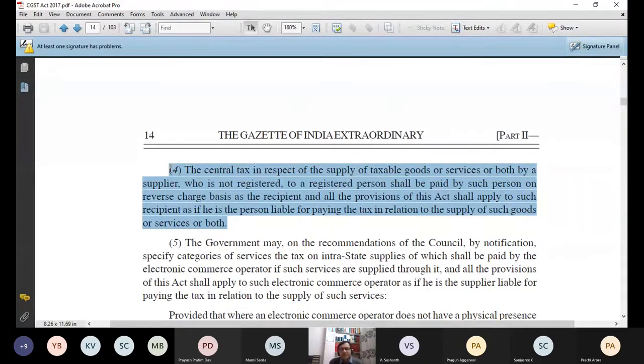So whenever you need a change in the act, that has to be done only with the help of a new act. Change in the act is only possible through a new act. No notification etc. can change the language of the act. Whatever word is written in the act can be replaced or changed with the help of a new act, and that is why under the Income Tax Act also, whenever an amendment is to be done, they always take the help of the Finance Act every year. So if I have not seen whether there has been an amendment in the act or not, that means whatever knowledge I am getting is irrelevant or not complete.